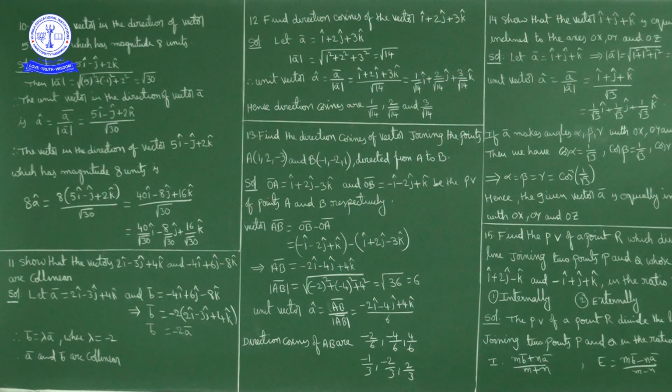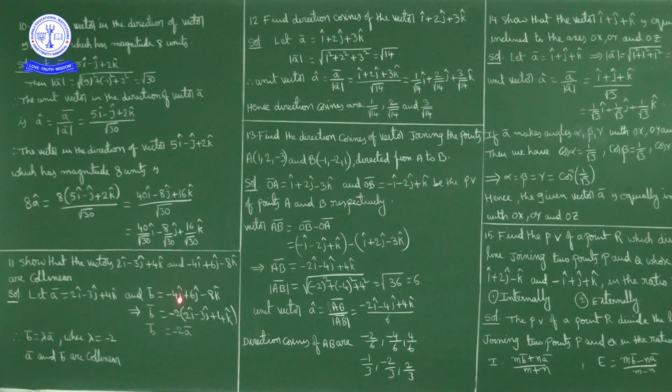So what are the two given vectors? 2i cap minus 3j cap plus 4k cap, I will consider it as a bar, and the second vector as b bar. b bar is equal to minus 4i cap plus 6j cap minus 8k cap. Here every term is a multiple of 2, so I will take minus 2 common. Minus 2 into (2i cap minus 3j cap plus 4k cap).